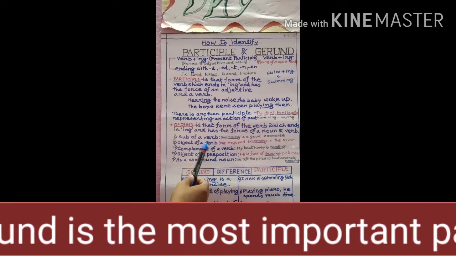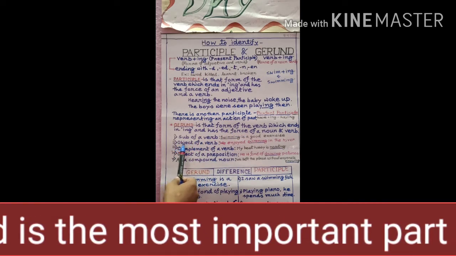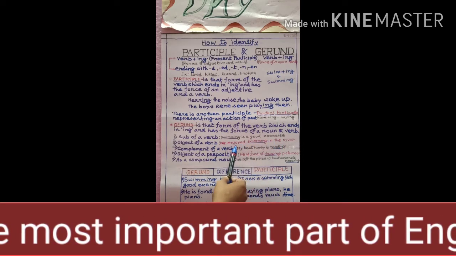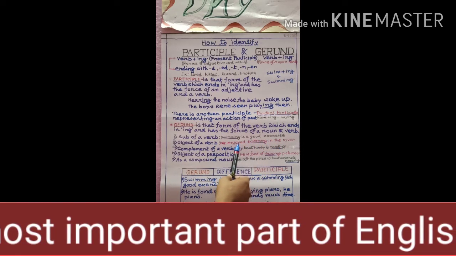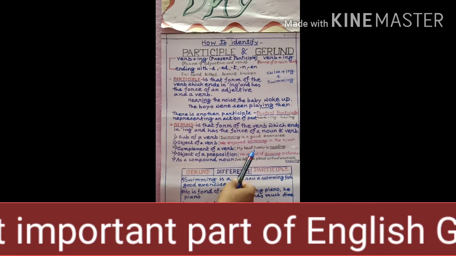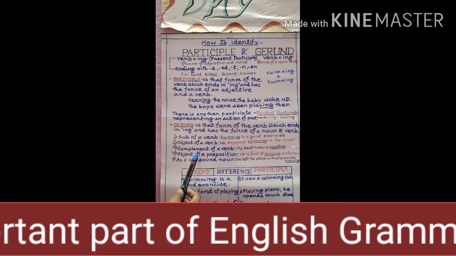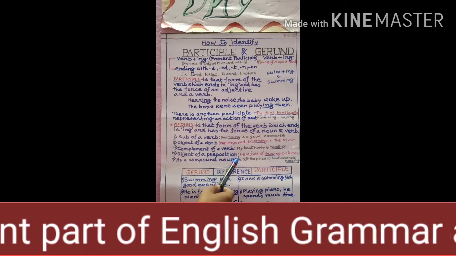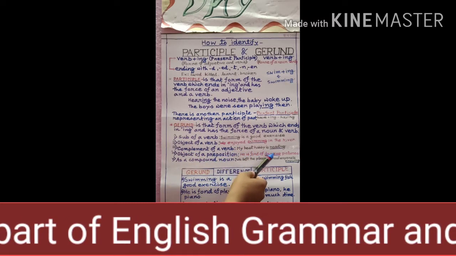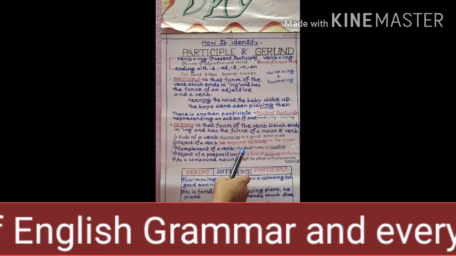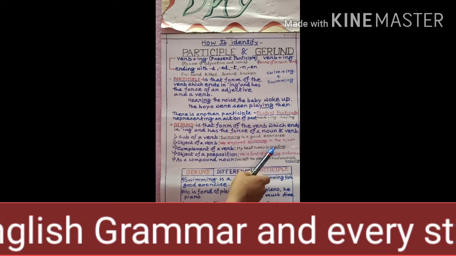And next, object of a verb. We enjoyed swimming in the river. What did we enjoy in the river? We enjoyed swimming in the river. So here swimming is the gerund. Complement of a verb. My best hobby is reading. What is my best hobby? My best hobby is reading.